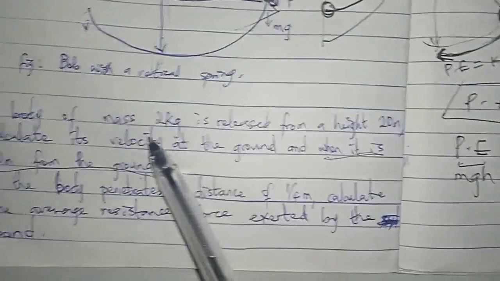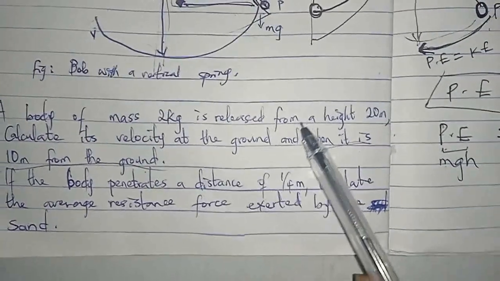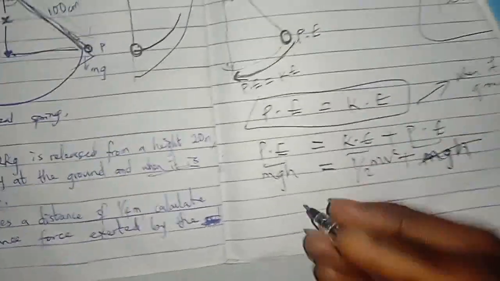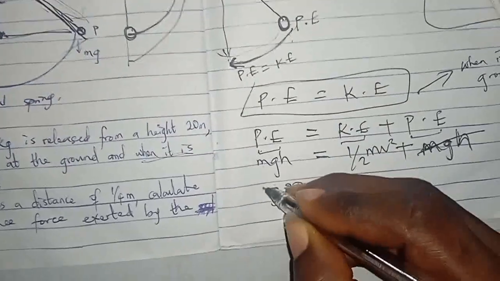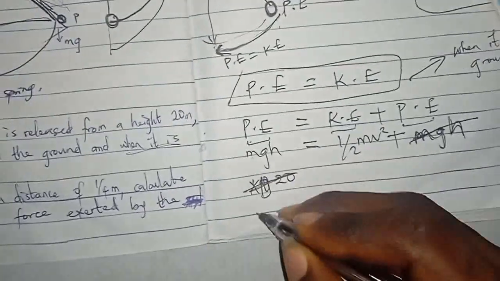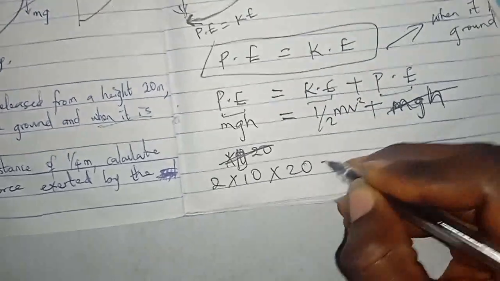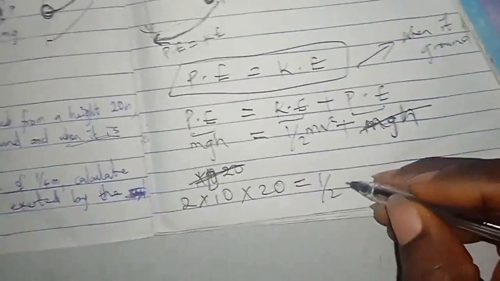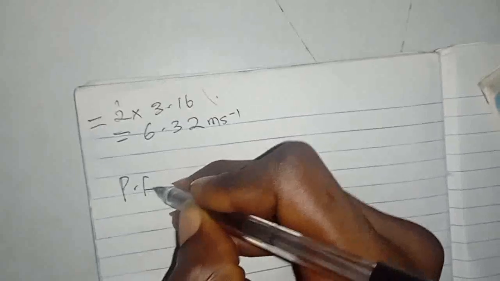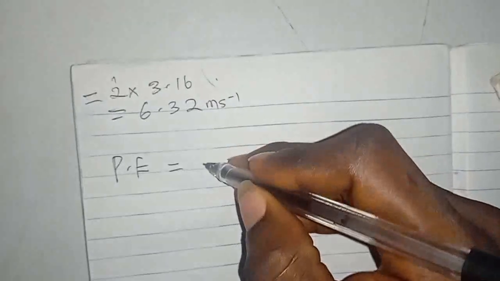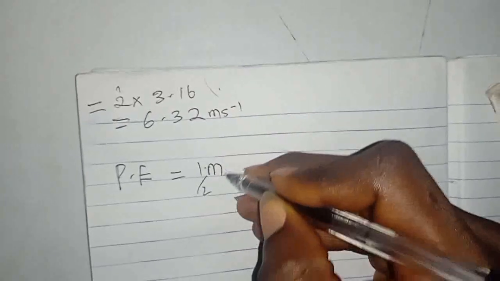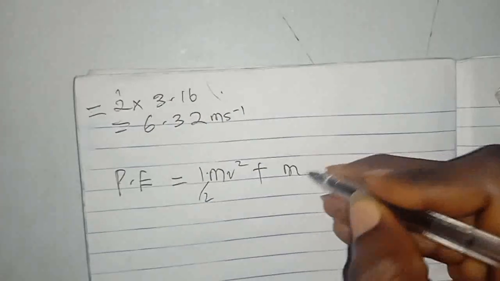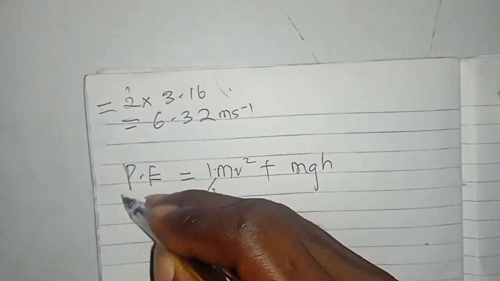So remember they said a body of mass 2 kg is released from a height of 20. I'm taking g to be 10. So mass is 2 times 10 times 20 equals half mv square plus mgh. This is the statement saying potential energy above the ground before it started is equal to half mv square plus mgh.